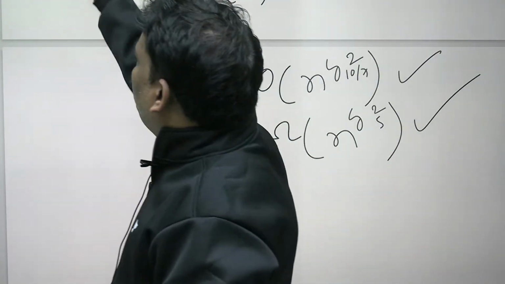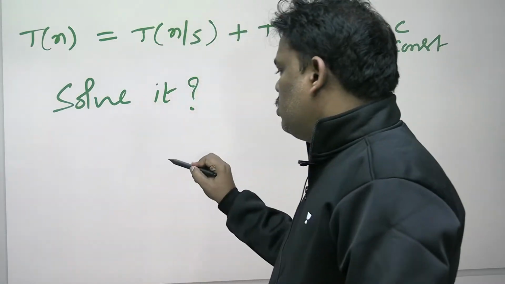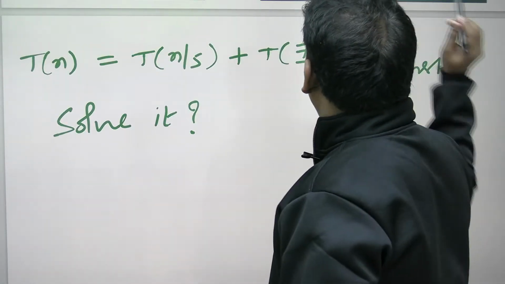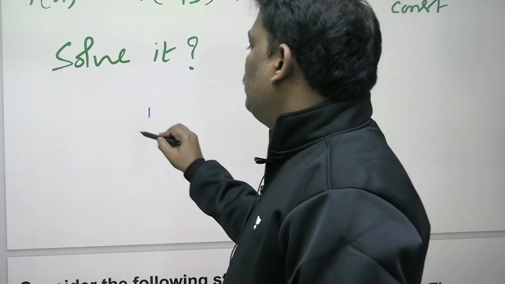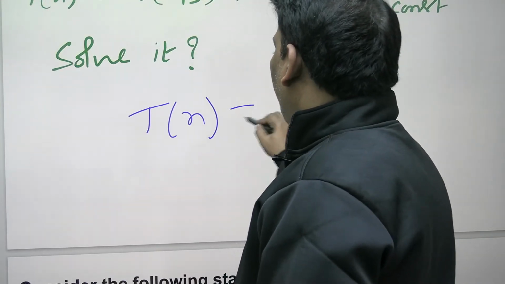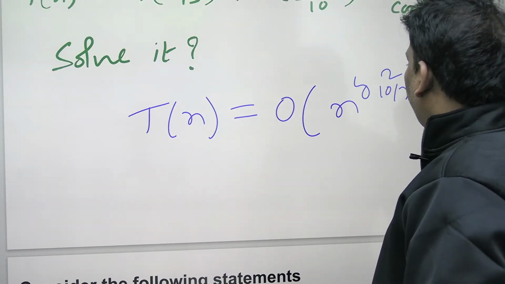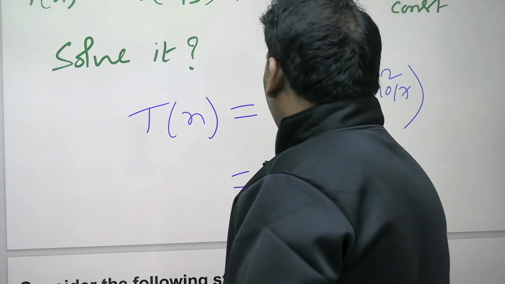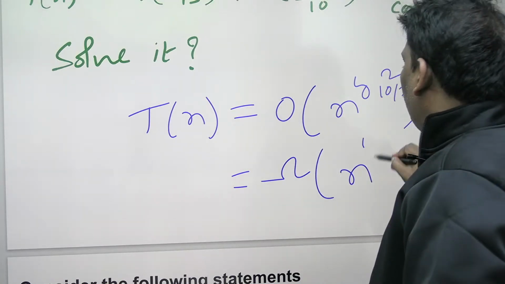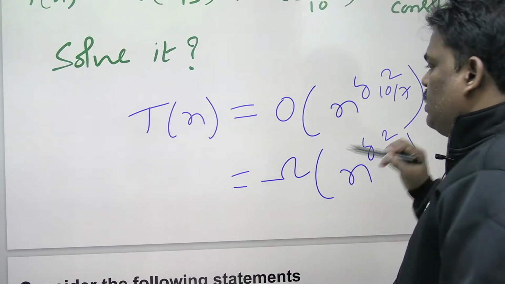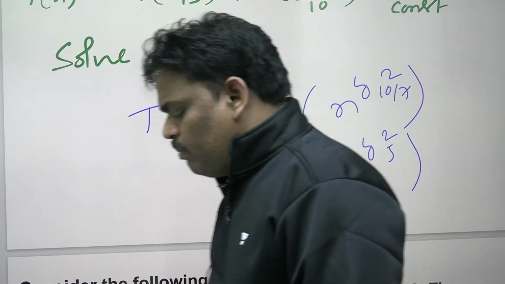So to this problem the answer is Tn is equal to big O of n power log 2 base 10 by 7, and omega of n power log 2 base 5. These are the answers. Any one can be the answer.